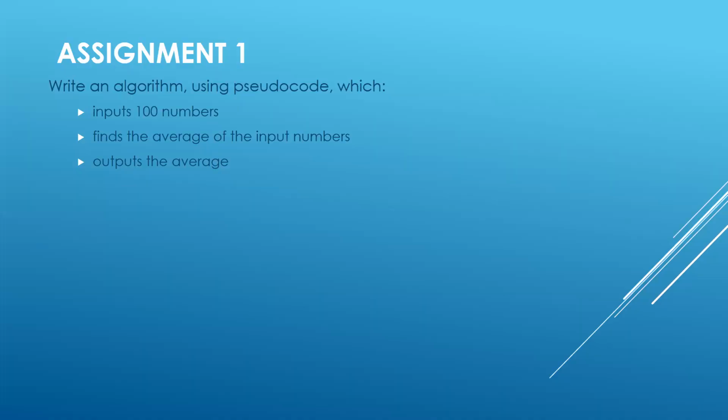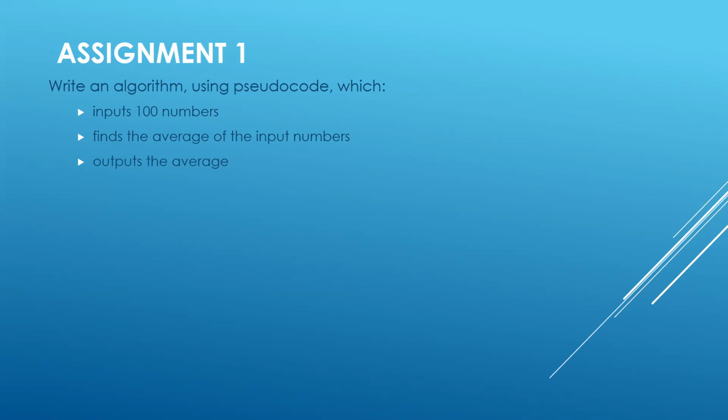Now, since you all have understood how to attempt this concept of totaling, there's an assignment. Let me explain this to you first. Write an algorithm. If you recall, we have talked about algorithm. Algorithm means problem solving, and problem solving is done in two ways for you people, pseudocode and flowchart.